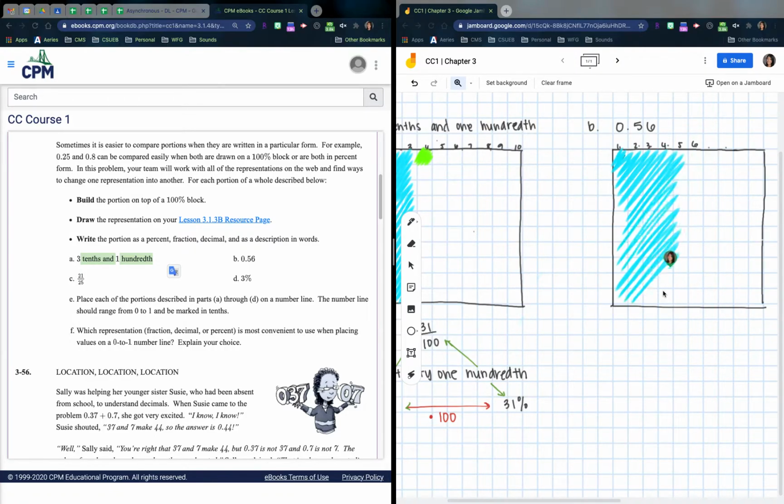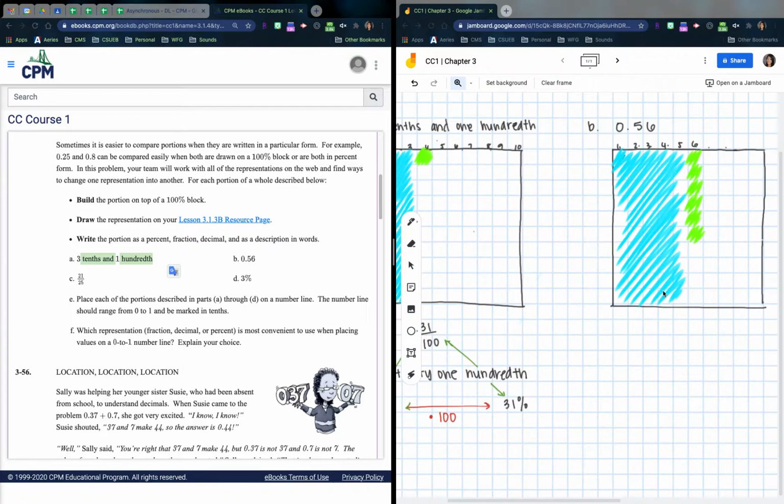Right? And then 6/100 would just be 6 more. So I'm going to go in 1, 2, 3, 4, 5, 6. And it will be colored in like that. Of course, if we simplify for any fraction or anything like that, we can actually draw smaller blocks. And I'll show you with the next ones how to do that, okay? Or in our toolkits. Okay, so here we go.